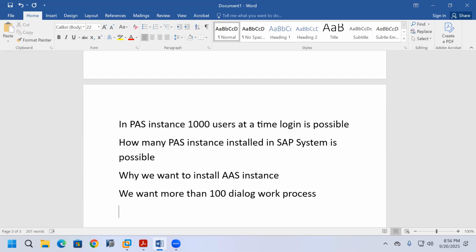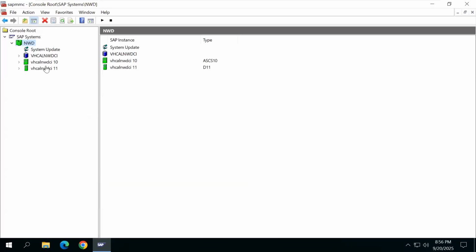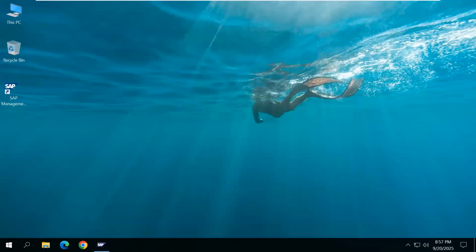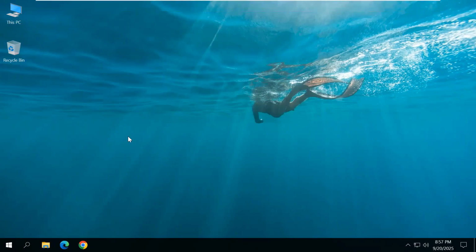And one more important point. Here I installed the database and primary application server instance in this system. In this same system, installing an additional application server instance is possible, or you can maintain a separate system. Here also it is possible.